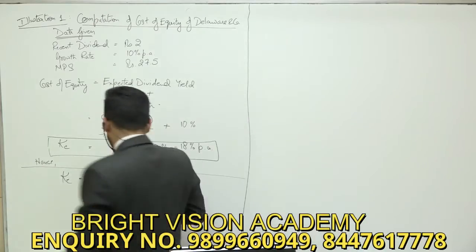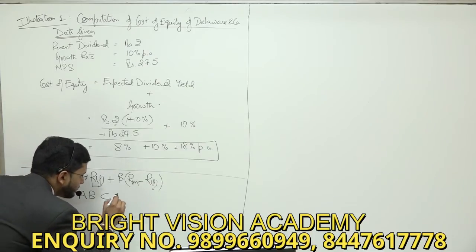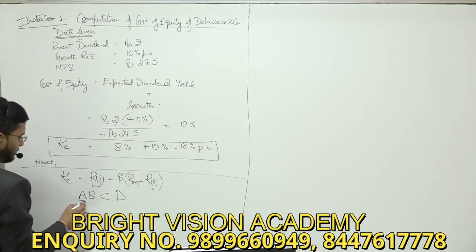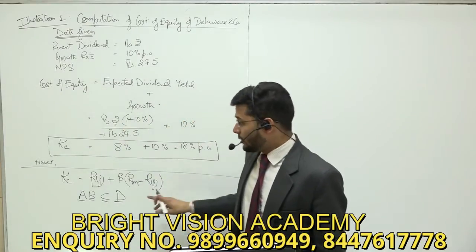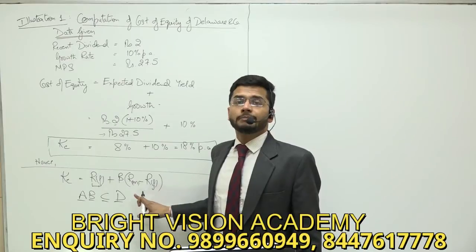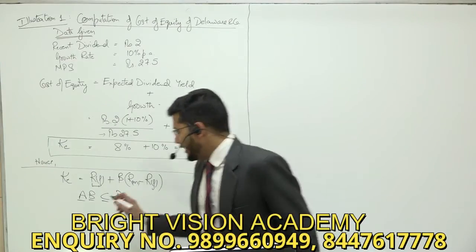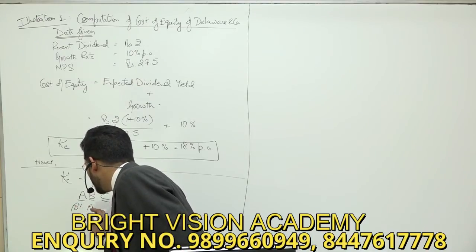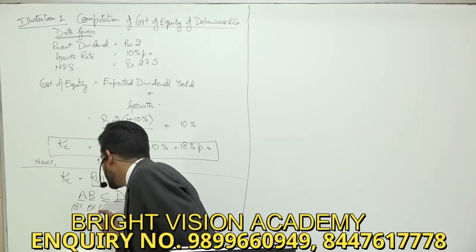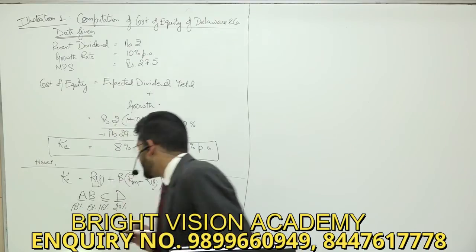So guys, let's assume you have 4 companies, company A, company B, company C, company D, in the industry where you want to invest your money. A gives you a return of 18%. B gives you a return of 15%. C gives you a return of say 16%. And D gives you a return of say 20%.